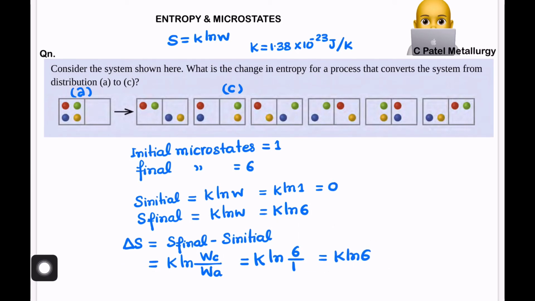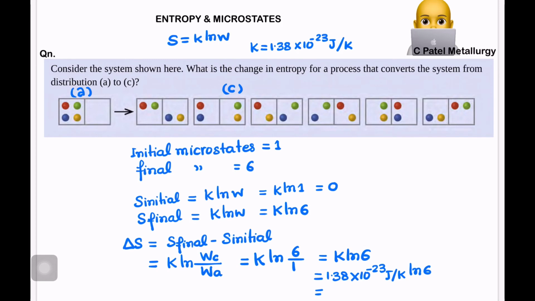Now we have to simply put in the values. The K value we already know, it is 1.38 times 10 to the minus 23 joule per Kelvin, you must keep that unit, and then ln 6.